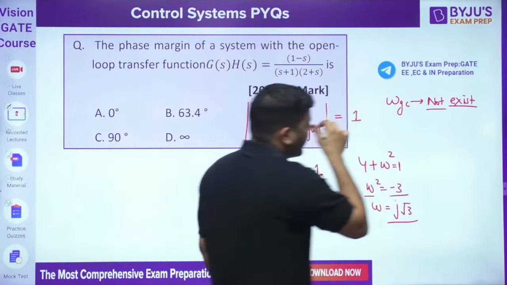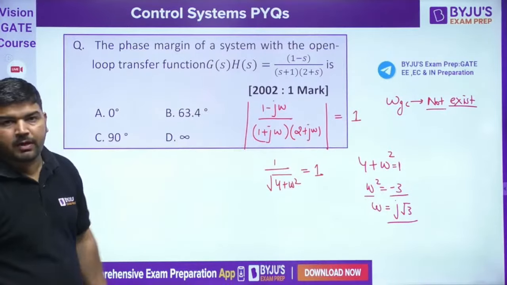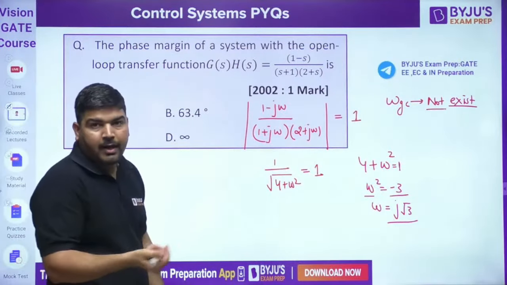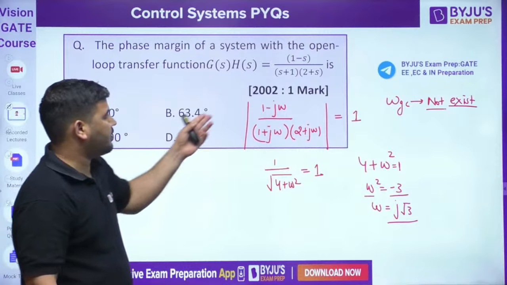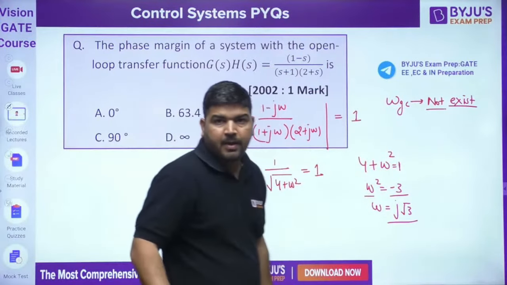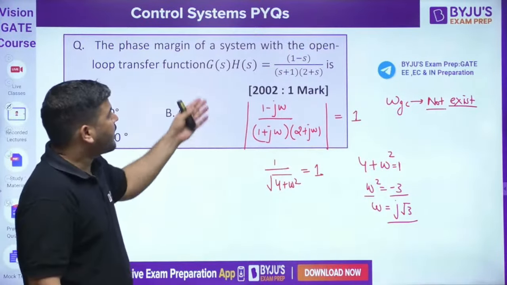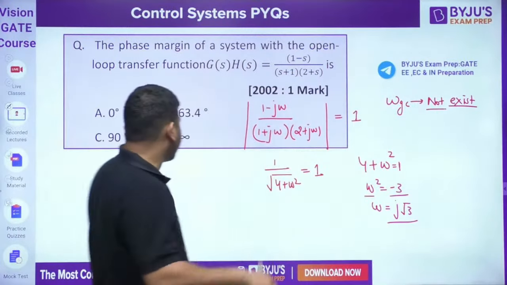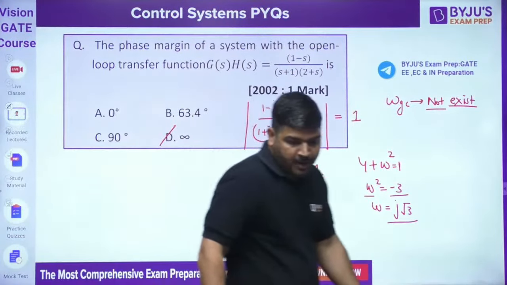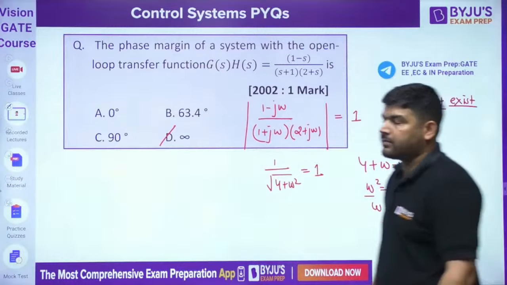So there is no frequency at which the magnitude becomes 1. That's why you cannot calculate omega gc. If you cannot calculate omega gc, you cannot calculate the phase margin. Phase margin has to be infinite, you can say. Okay. Phase margin has to be infinite.